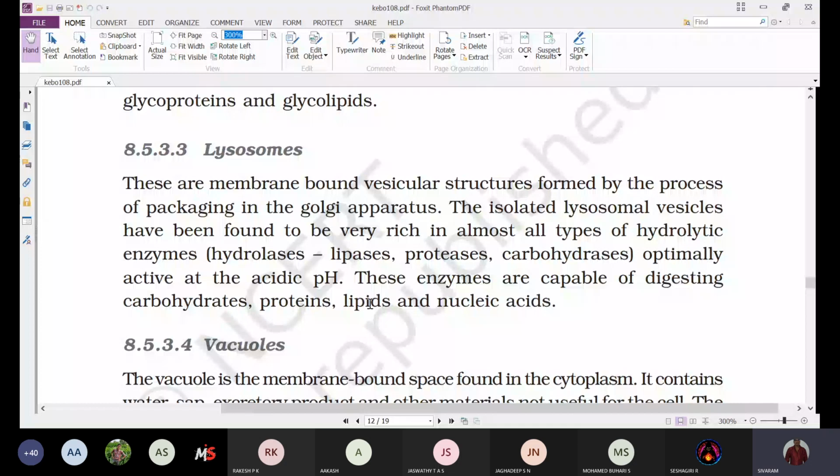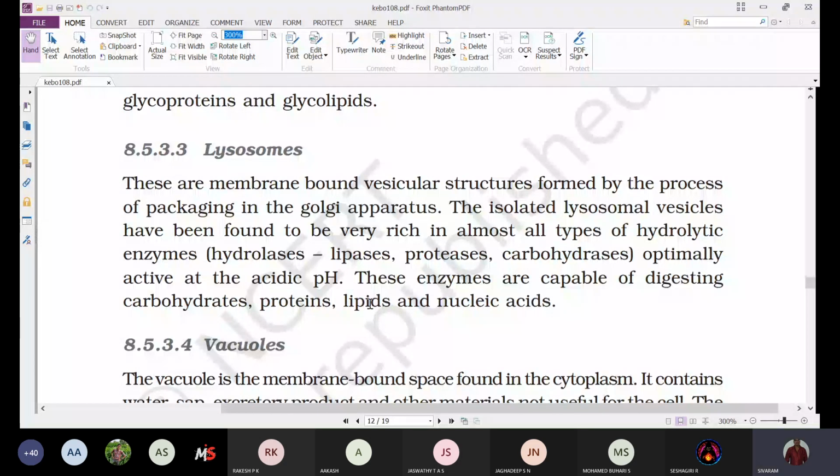That means while packaging certain substances which need to be transported either inside the cell or outside the cell, these vesicular structures are developed, which we are calling lysosomes. And next, the isolated lysosomal vesicles have been found to be very rich in almost all types of hydrolytic enzymes.